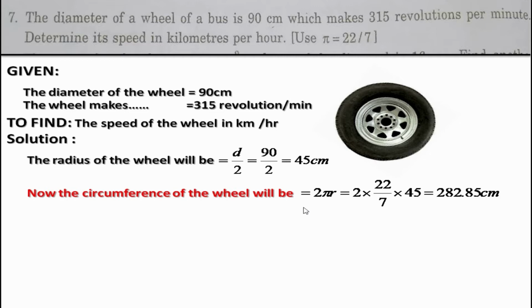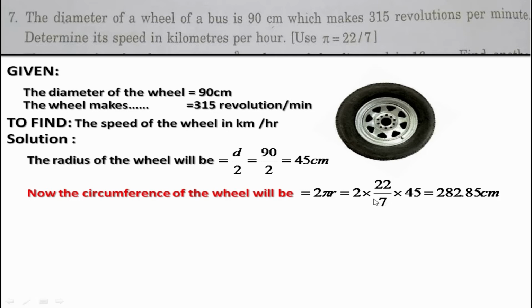Now, I explained that the distance traveled by the wheel in one revolution is equal to the circumference of the wheel. That's why we are carrying out the circumference of the wheel. Here I have used 2 pi r. You can also use the formula pi d. Pi d is also the formula for the circumference of the wheel.